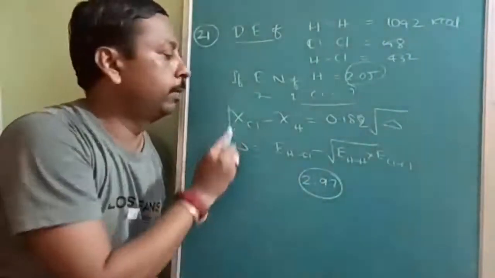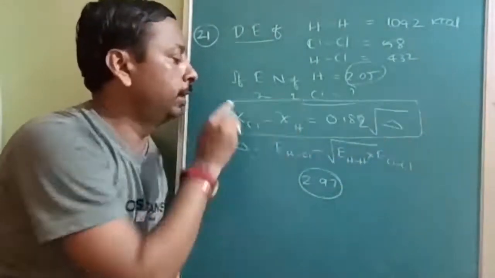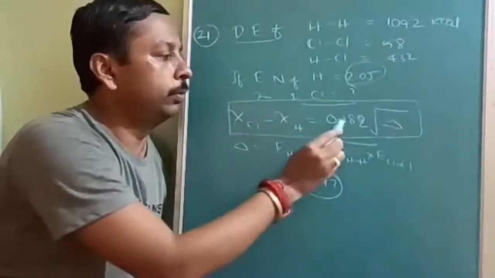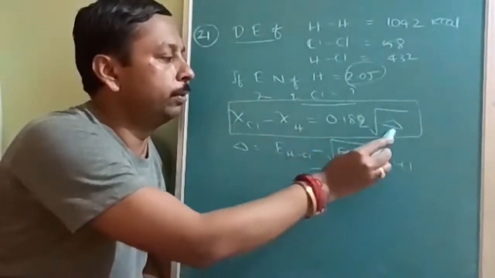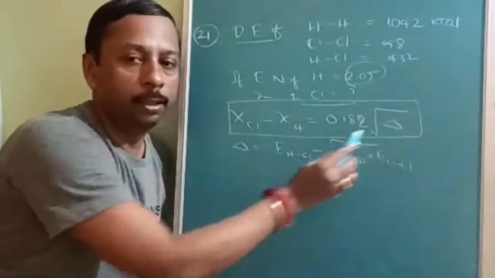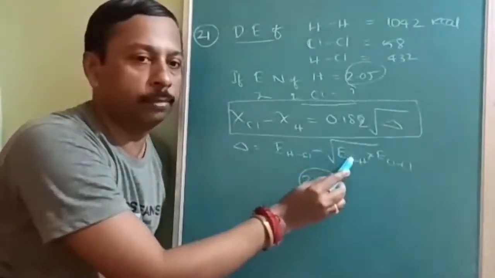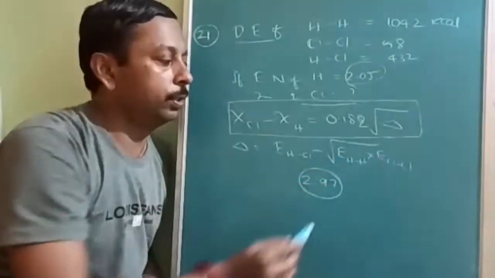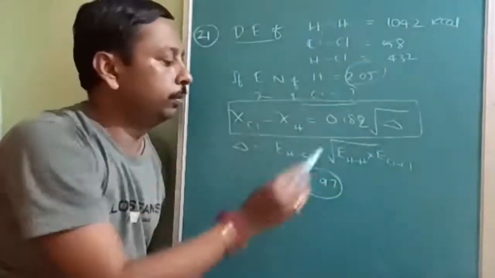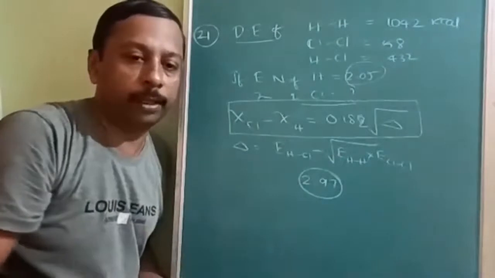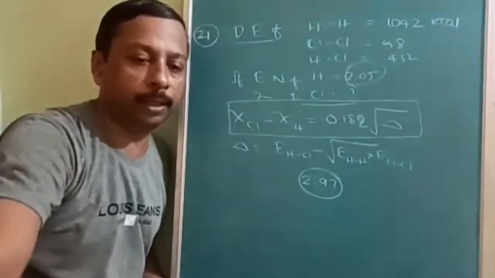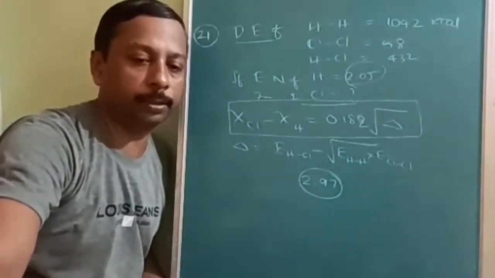For that, the formula will be the difference in electronegativity of fluorine minus hydrogen is equal to 0.18 times the square root of delta, where delta is the energy of HF minus the square root of H-H into F-F. All values are given, and on simplifying you will get 2.97, and accordingly you have to select the option.